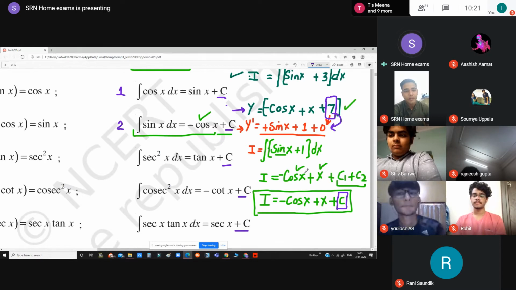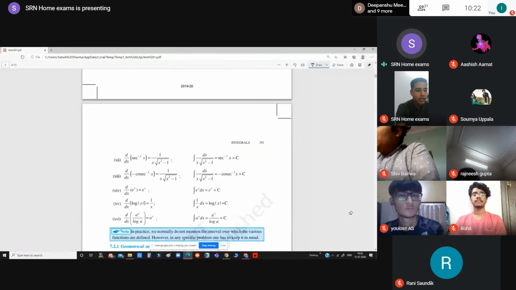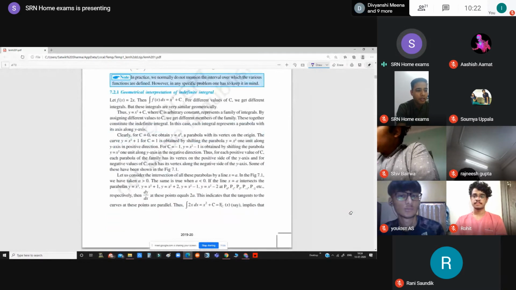Now when we are integrating a function, we don't know whether there was any constant present in the original function or not. So that is the reason why we always put a constant every time when we are integrating a function. These things will become more clear to you when we consider another very simple function.